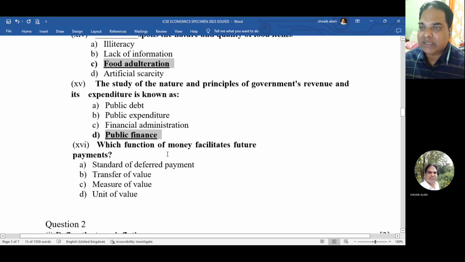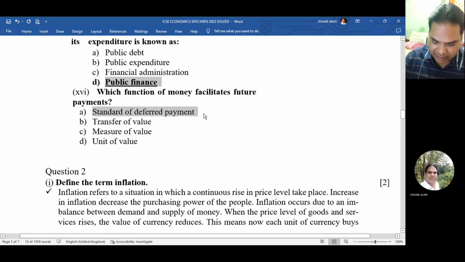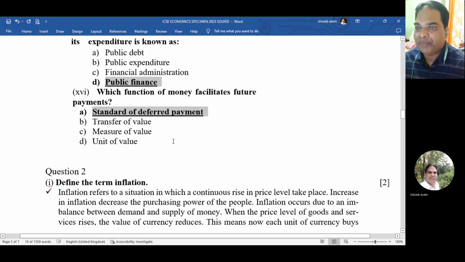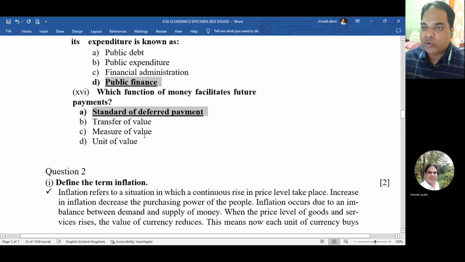Now the last one, 16. Which function of money facilitates future payments? The answer is standard of deferred payment, transfer of value, measure of value, unit of value. The answer is A. A is the correct answer. Okay, so all 16 questions we have done. Now let us move on to question number 2.